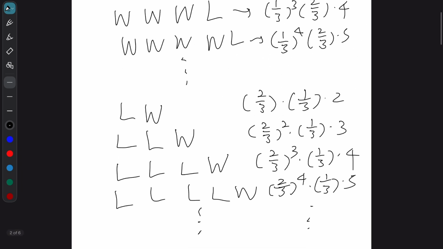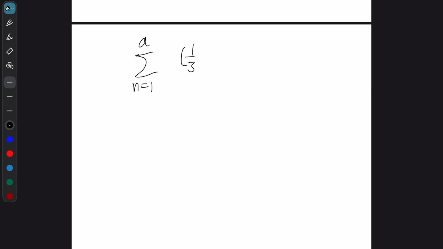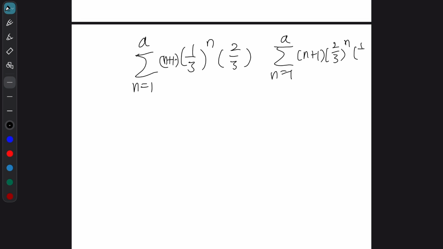So now what we got is, for example, let's say that the number of games is limited at a. Then it will become sigma n equals 1 to a, 1 over 3 to the n power times 2 over 3 times n plus 1. Same thing for here, n equals 1 to a, n plus 1, 2 over 3 to the n power, 1 over 3.